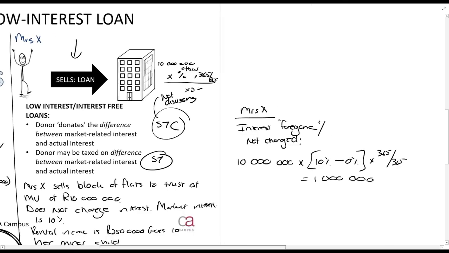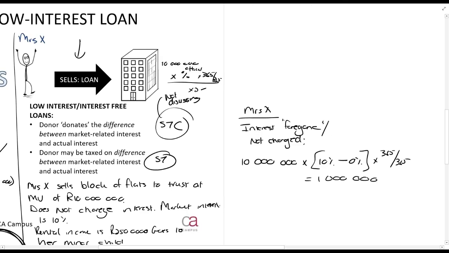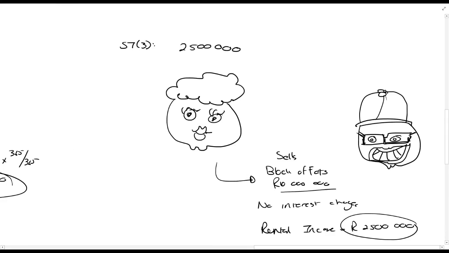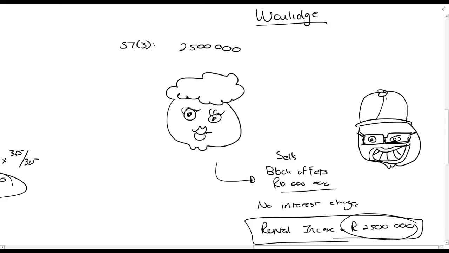But in this situation, she did not give away everything. She sold it at its market value. The only thing that she gave away is the ability to earn this 1,000,000 rands of interest. So, that 2.5 million rands rental income generated by the flat, there was a court case, the Woulidge court case, that said, it is unfair.